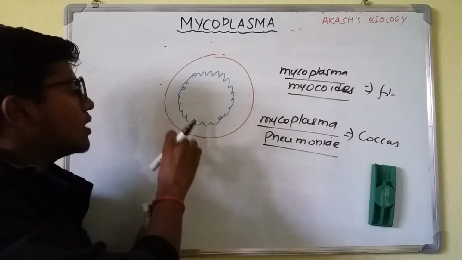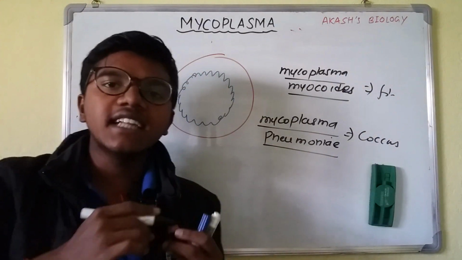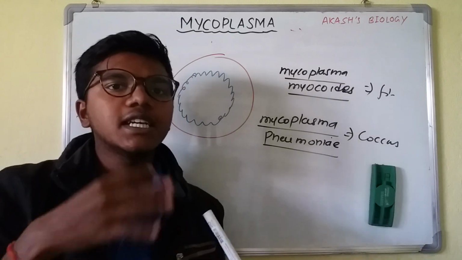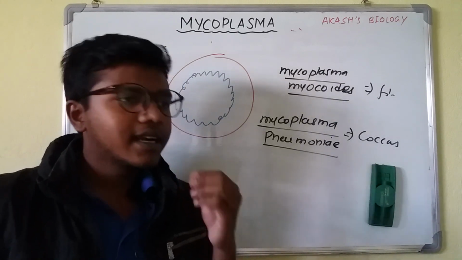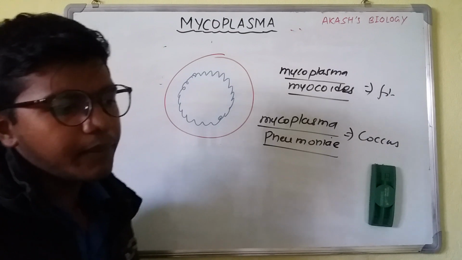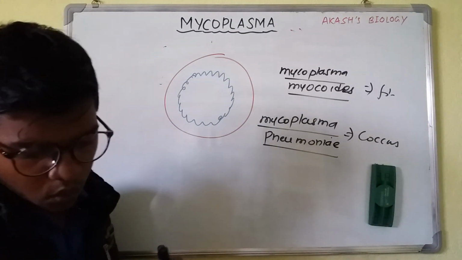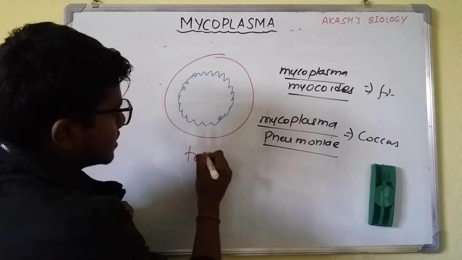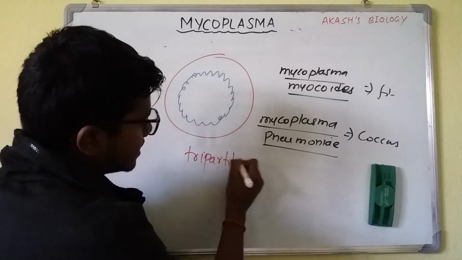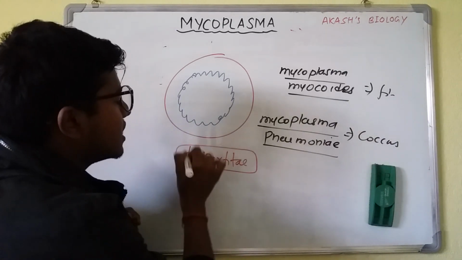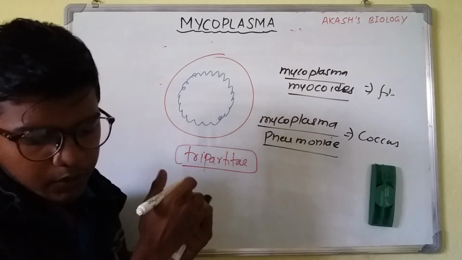As it doesn't contain a cell wall, it contains a cell membrane, and the cell membrane is three layered, same as the universal layer, that is lipid, protein, lipid, and it is often known as tripartite. Tripartite means it contains three layers, so three layers of lipoproteins.